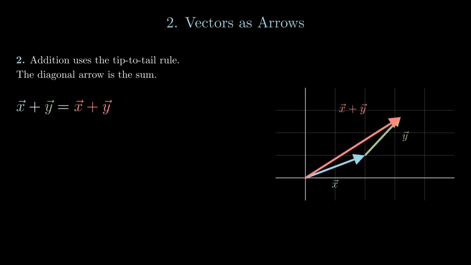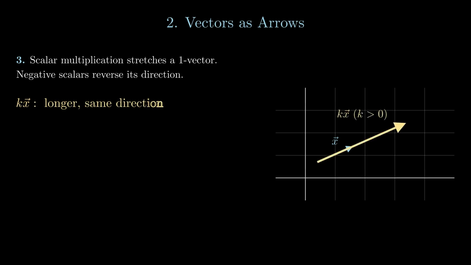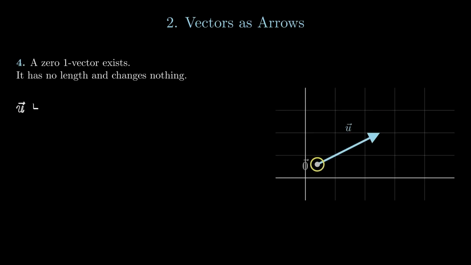For scalar multiplication, kx means stretching the vector x to make its length k times larger while preserving its direction. If the scalar here is a negative number, it means turning the 1 vector x to the opposite direction and stretching it k times longer. There exists a 1 vector, denoted by 0, such that u plus 0 equals u. And here we have the additive inverse. With these definitions of 1 vectors, we can simply say 1 vectors are a kind of vector.